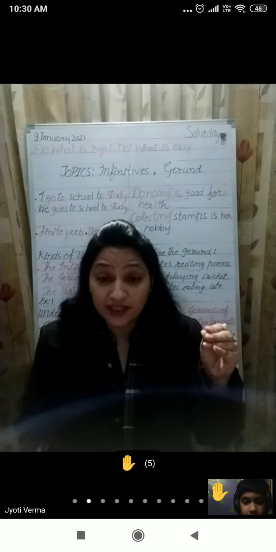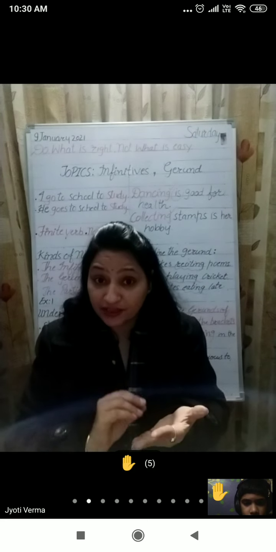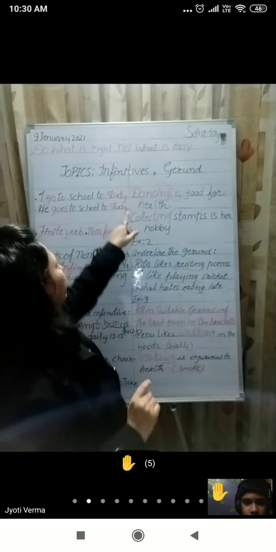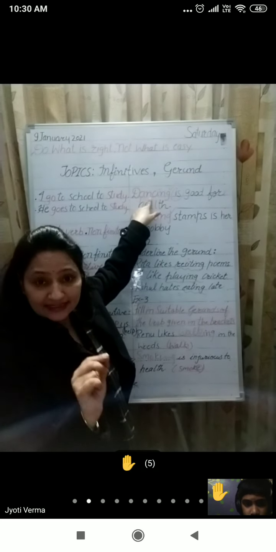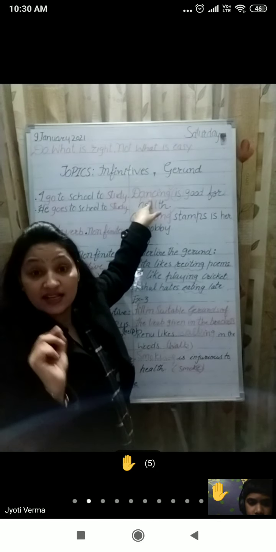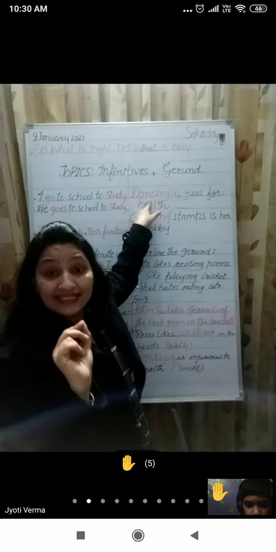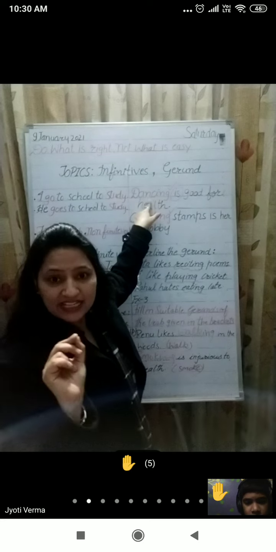Ma'am, what is the meaning of gerund? So gerund, my dear student, is a word which is actually a verb, but functions as a noun. For example, dancing. Look at this word, Kritagya. Dancing is a word that is formed from the verb dance by putting ing.